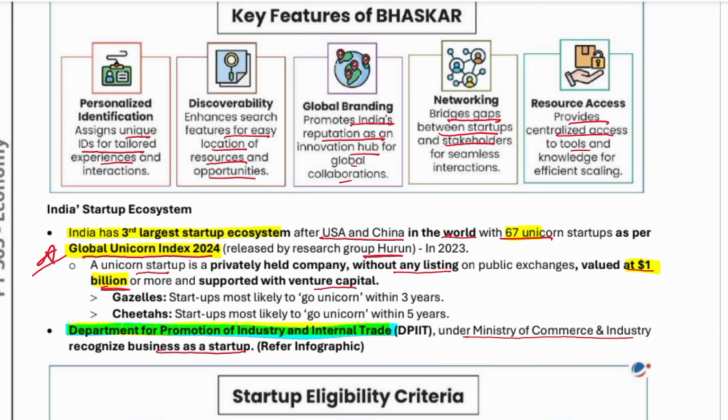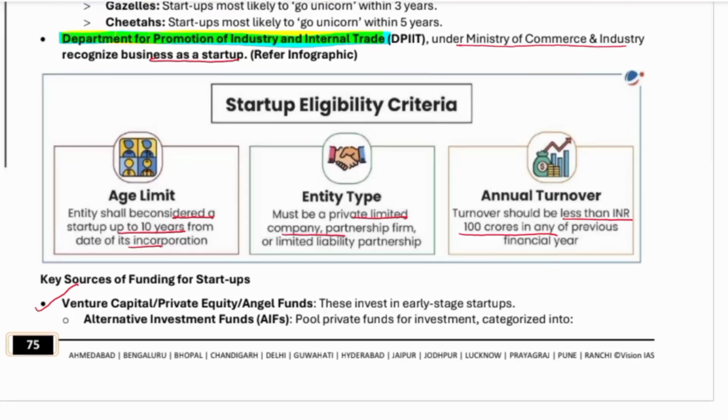So please remember, what are gazelles? They refer to those startups which are going to become unicorns within 3 years. And cheetahs are those that are going to become unicorns within 5 years. So please remember gazelle and cheetah are used in terms of startups to recognize when they are going to become unicorns. Okay, next, the Department for Promotion of Industry and Internal Trade.